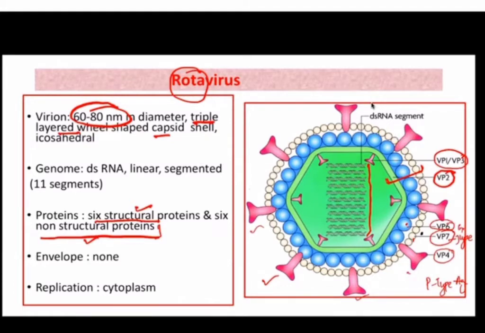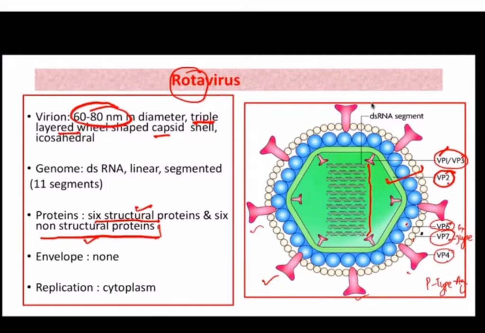So mainly they are forming structures, various structures like capsid or envelope or proteins which are helping in replication. So they are known as structural proteins. And VP basically stands for viral protein or viral structural protein. So these structures like VP4, VP7, VP6, VP2, they all are structural proteins.